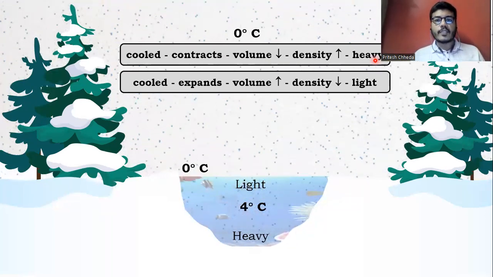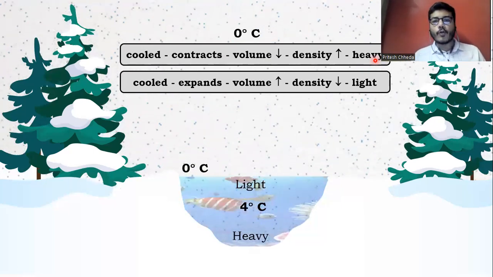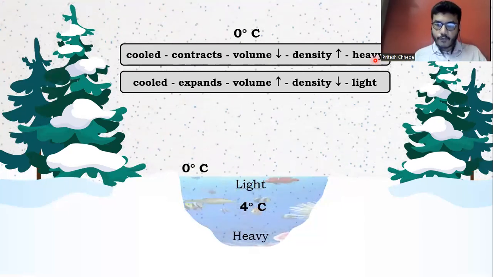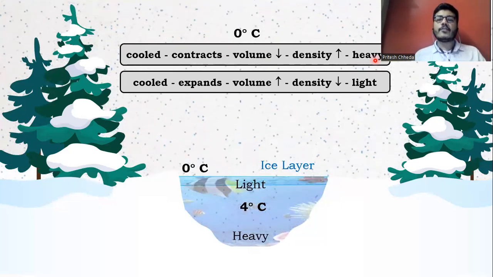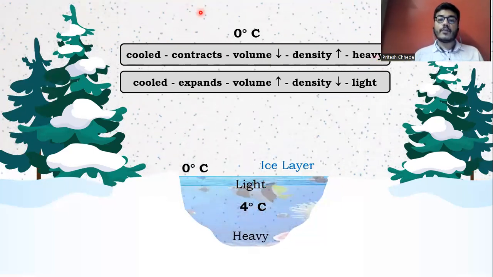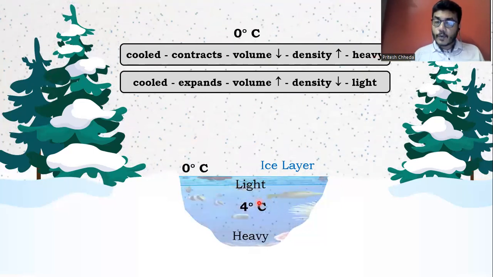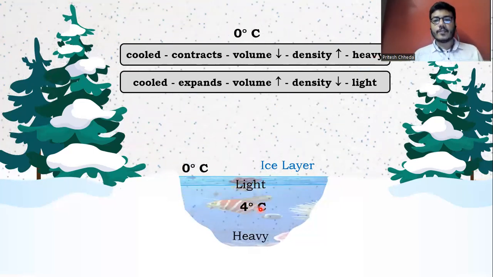And trust me, my dear students, this will continue till 0 degrees Celsius, and we all know what happens at 0. A thin sheet of ice is formed at the surface. Why only at the surface? Because it is that surface water which was at 0 degrees Celsius. The water below still continues to be at 4 degrees Celsius.